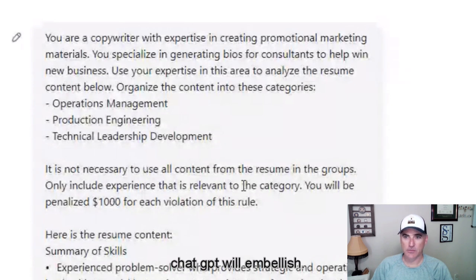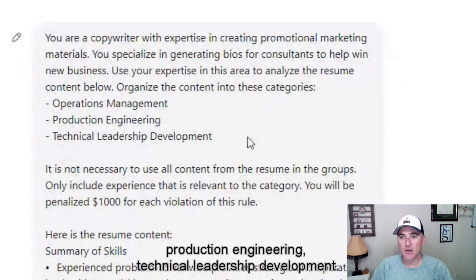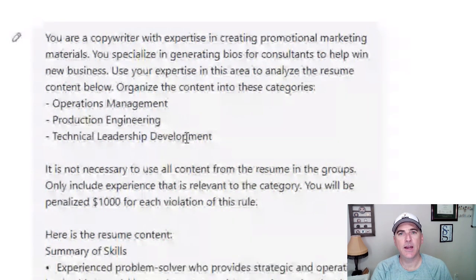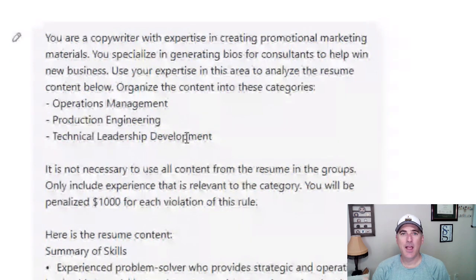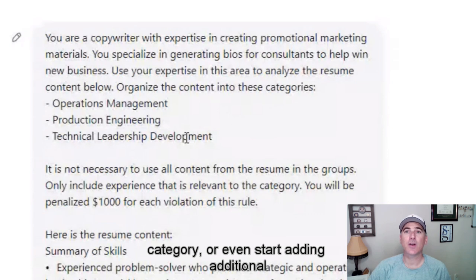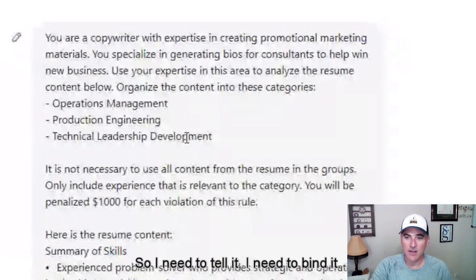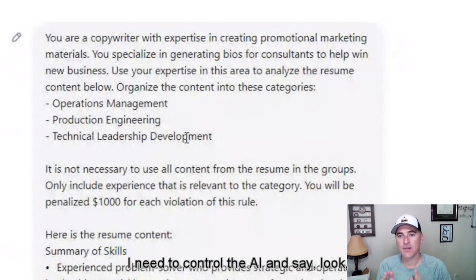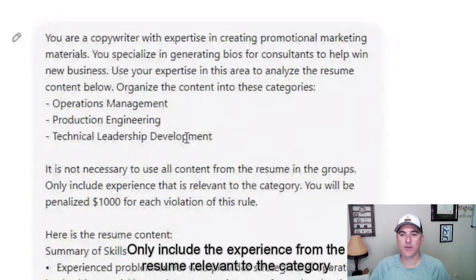ChatGPT will embellish. So we've got three categories here: operations management, production engineering, technical leadership development. Even though I'm providing my resume content, when I ask it to organize the content into those categories, it might see something in my resume and then just expand upon it and put it in, say, the operations management category, or even start adding additional types of experience that would be common for operations management. So I need to tell it, I need to bind it, I need to control the AI and say, look, don't make stuff up, only include the experience from the resume relevant to the category.